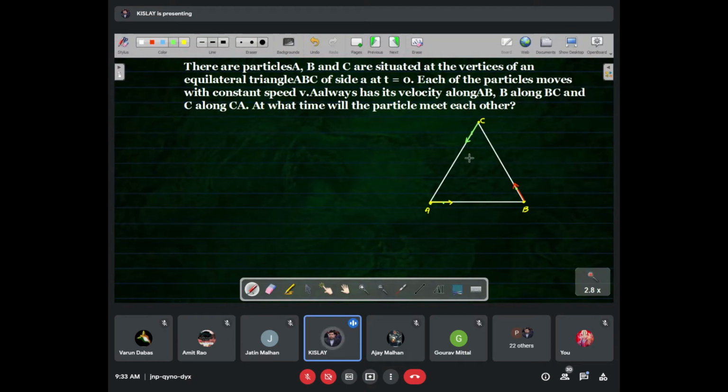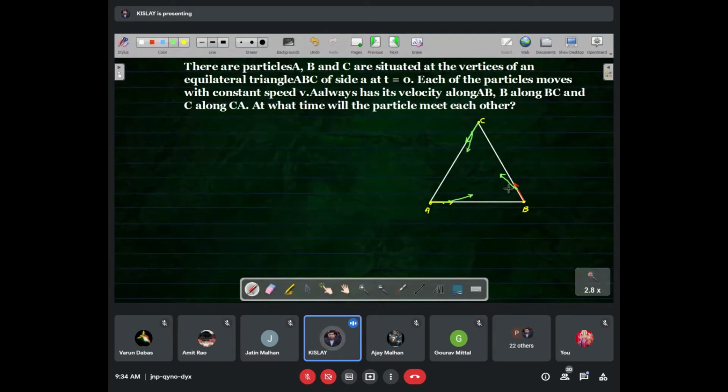After a few seconds, A will start moving in this direction, B starts moving towards C in this direction, and C starts moving towards A, in this way.